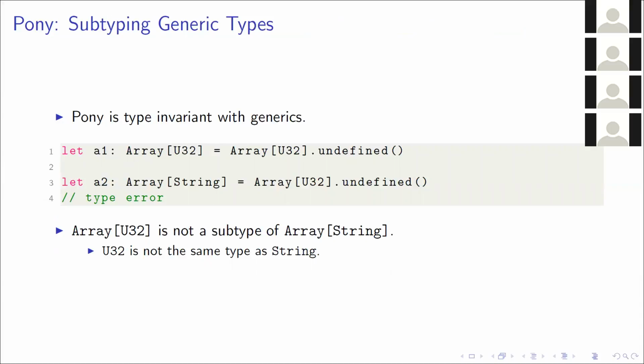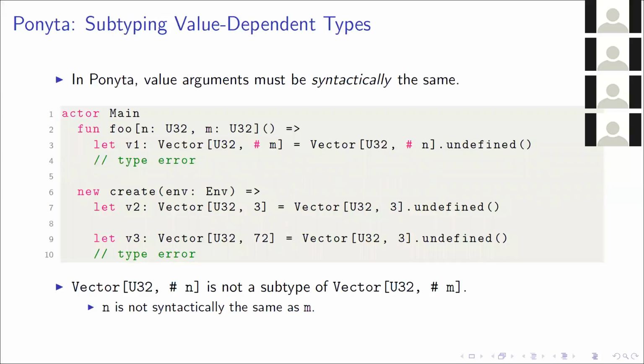Pony is type invariant with generics when we're talking about classes. Specifically here, an array of U32 can only be assigned to an array of U32. We can't assign an array of U32 to an array of string because the right-hand side parameter is not the same as the left-hand side parameter. We take this lesson and apply it to subtyping value-dependent types. So we say that value arguments must be syntactically the same.